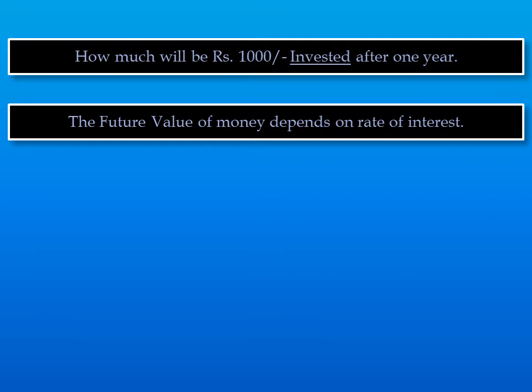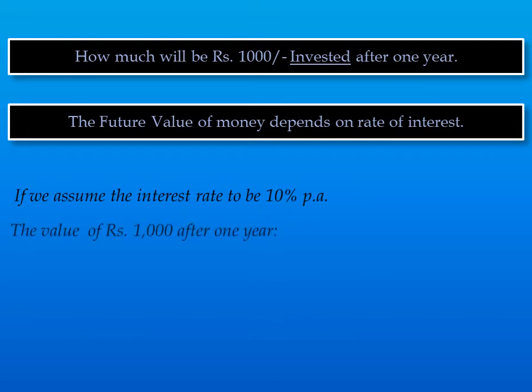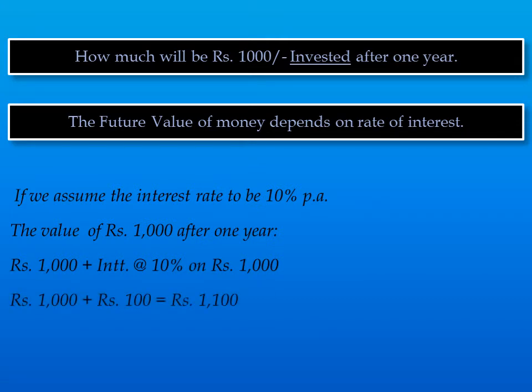It is better to say the future value of money depends on the rate of interest. If we assume that the rate of interest is 10%, the value of rupees 1000 after 1 year is rupees 1000 plus interest at 10% on 1000, and that comes to 1100.